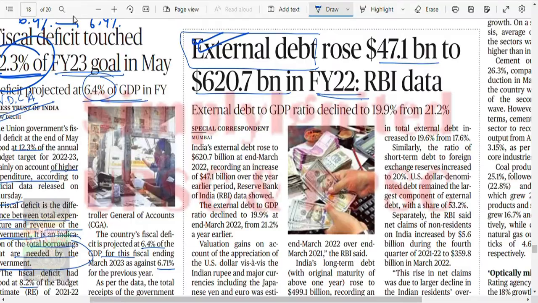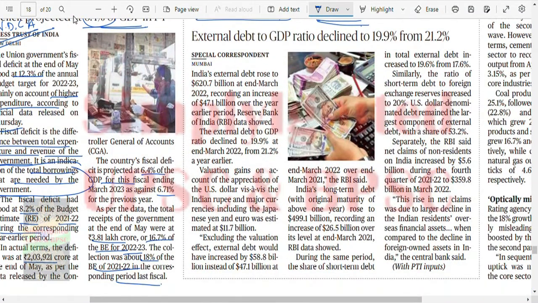Now in this context you see that external debt to GDP declined to 19.9% from 21.2%. Is high external debt to GDP good or not? Japan and others have more than 100% of this. If you can service that debt with a profit, then it is good. A simple statement. External debt rose to 620 billion, recording an increase of about $50 billion. Reserve Bank of India data shows the debt to GDP ratio declined from 21.2 to 19.9. Valuation gains on account of appreciation of the US dollar vis-a-vis the Indian rupee and major currencies including the Japanese yen and euro were estimated at $11.7 billion.